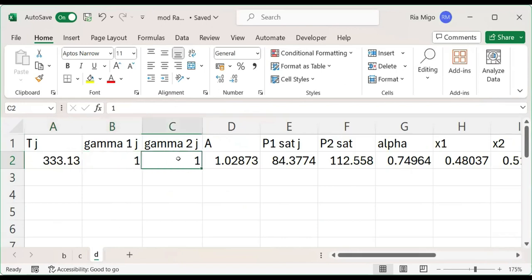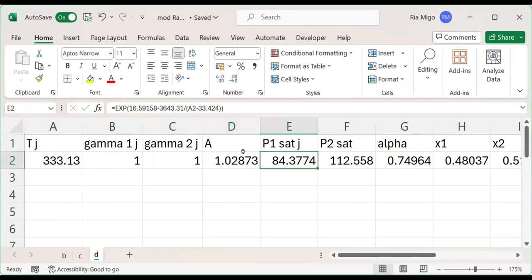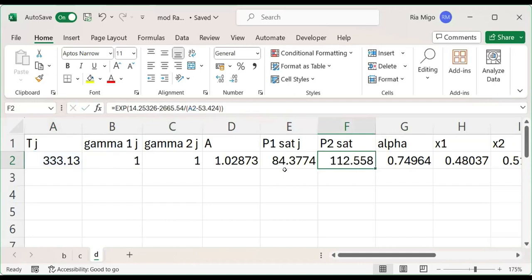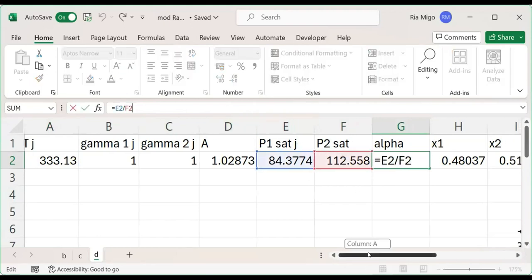Initial gamma 1 and gamma 2 are 1. A is calculated using the initial temperature, and we calculated P1 sat and P2 sat also using the initial assumed temperature. Alpha is simply the ratio of P1 sat over P2 sat.